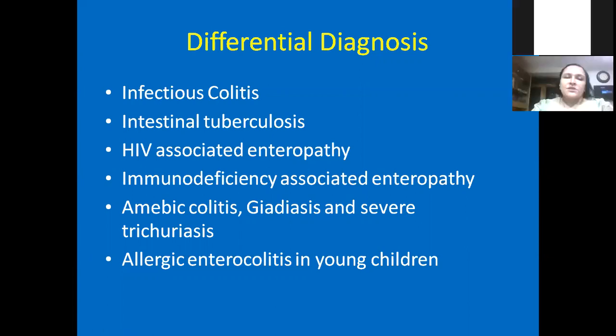And amoebic colitis, giardiasis, all can be differentiated if we carefully examine the stool. You can do serology if you have really any conclusion. Usually we don't have any conclusion because we don't have typical chronic features of ulcerative colitis in all these.